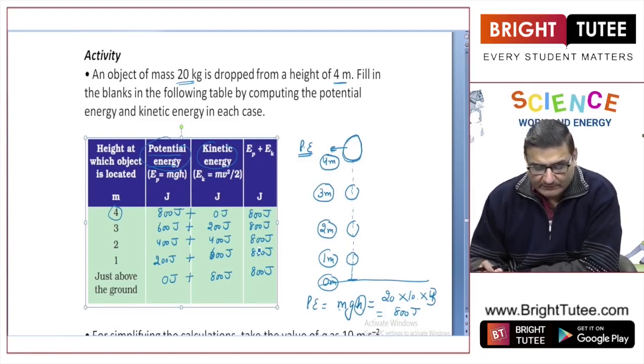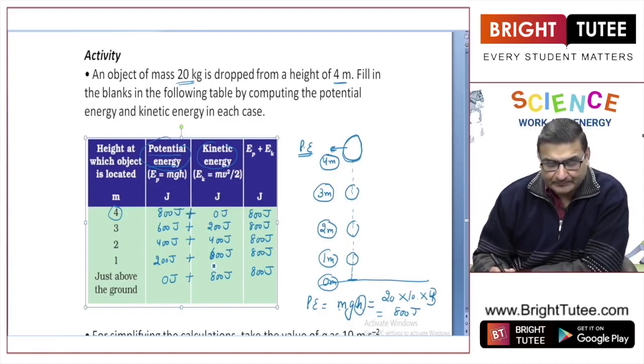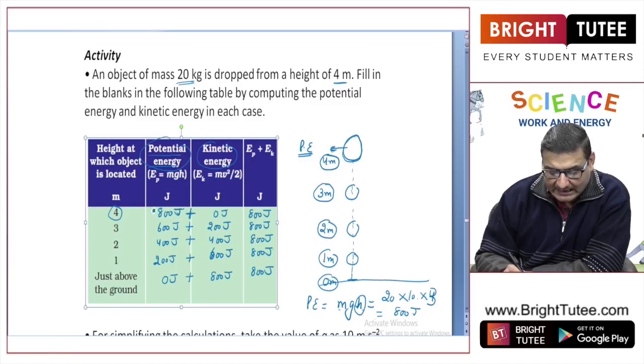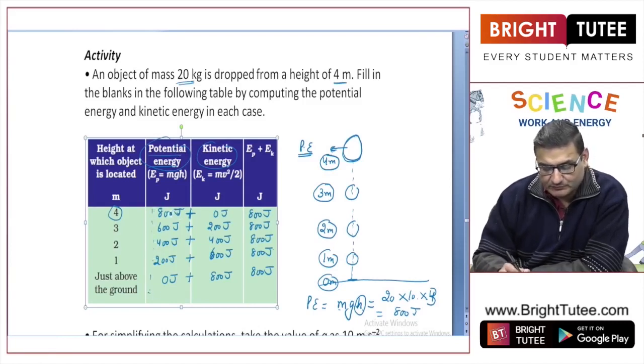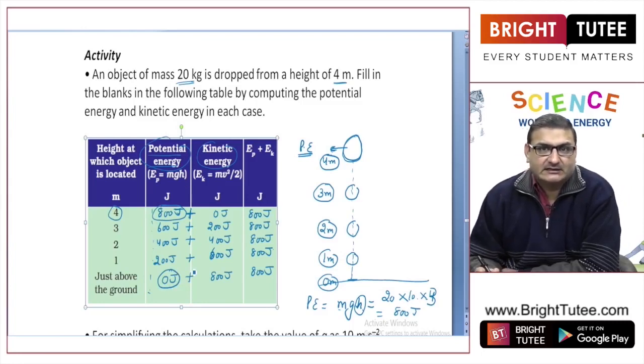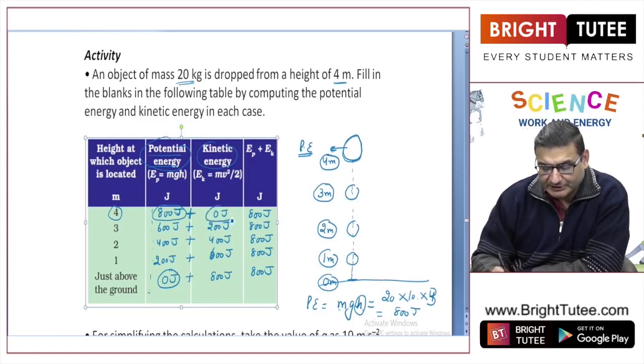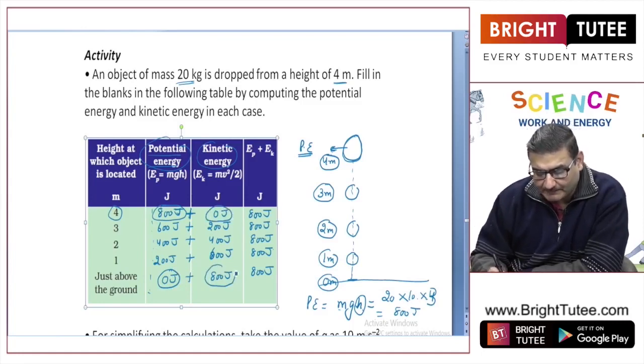First, the moment the ball is thrown down and as its height goes on decreasing, the potential energy which was initially maximum becomes 0 by the time it gets down to the ground, and the kinetic energy which was initially 0 becomes maximum.